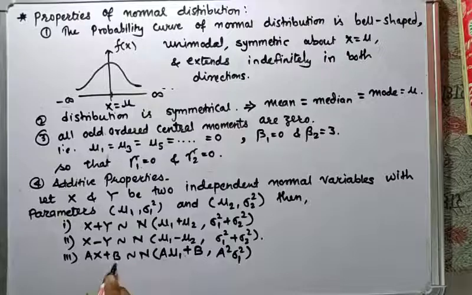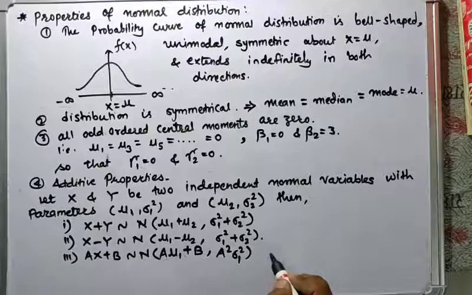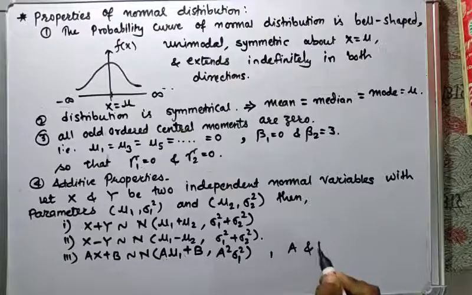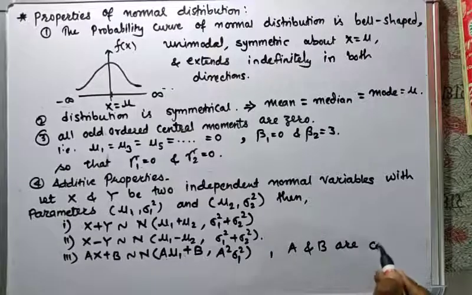Here b is constant, ax plus b will be normal distribution of a mu1 plus b comma a square sigma 1 square, where a and b are constants.